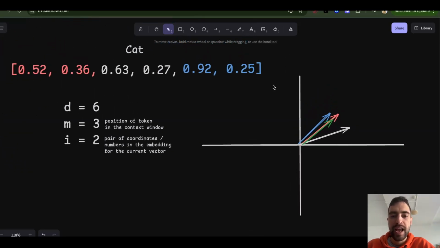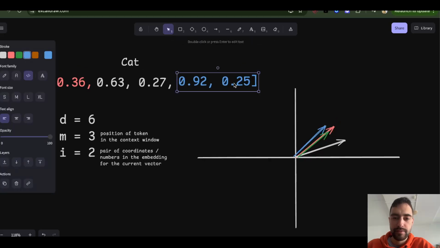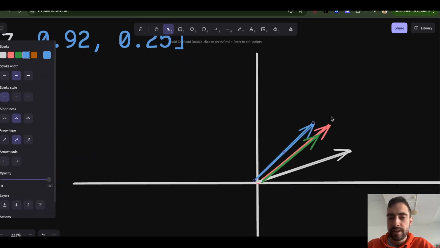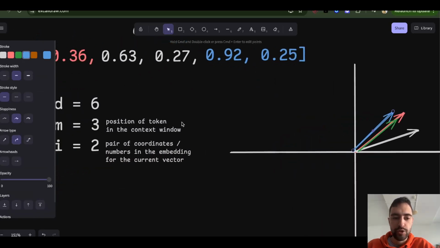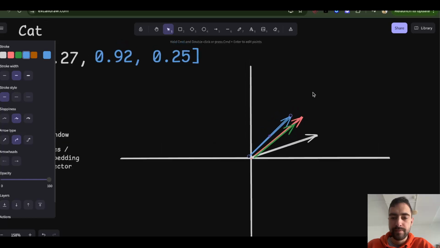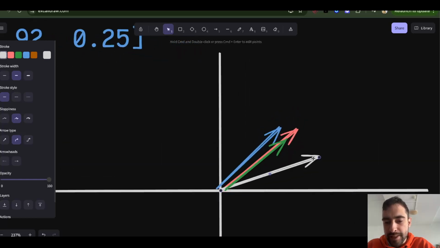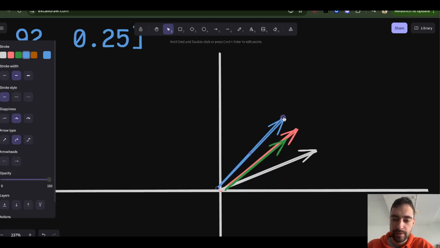However, higher dimensions rotate a lot quicker. So the blue dimension, let's say this is the last dimension for the dog token, and this is the last dimension for the cat token.